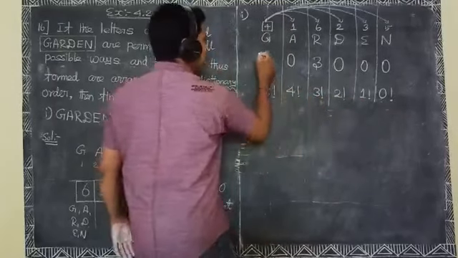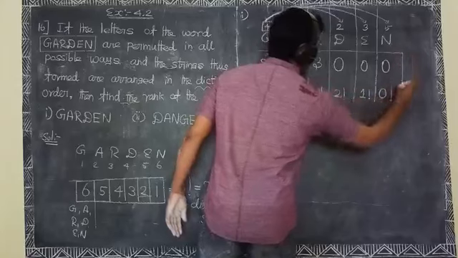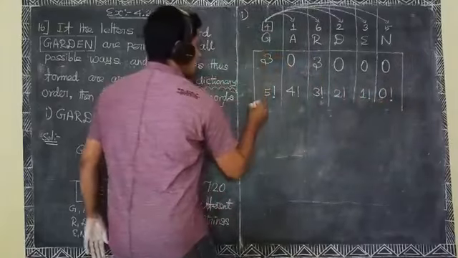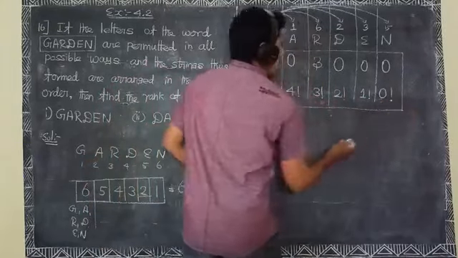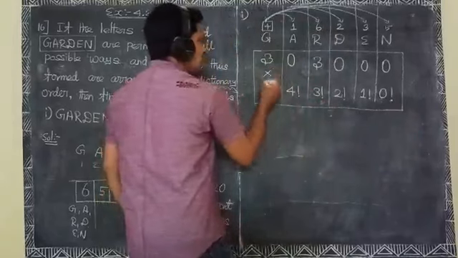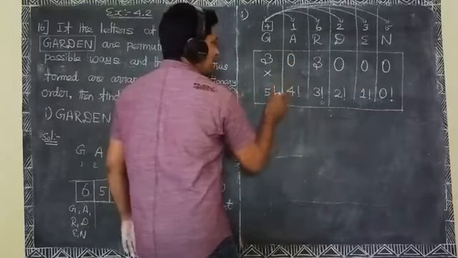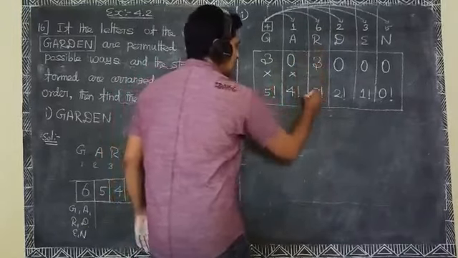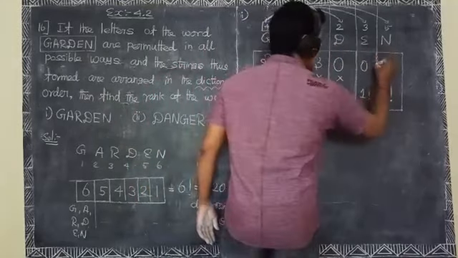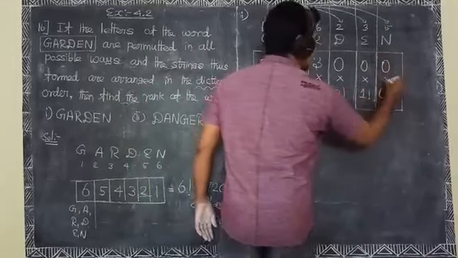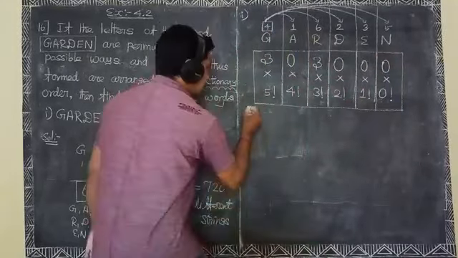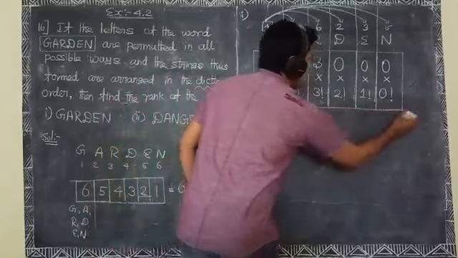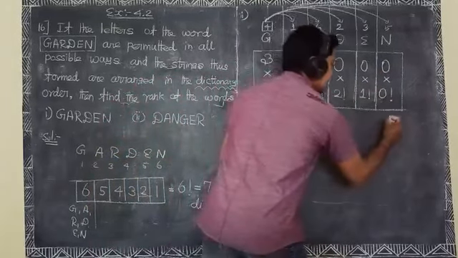Here the product of the two numbers: 3 into 5 factorial, 0 into 4 factorial, 3 into 3 factorial, 0 into 2 factorial, 0 into 1 factorial, 0 into 0 factorial. 0 into anything is 0.